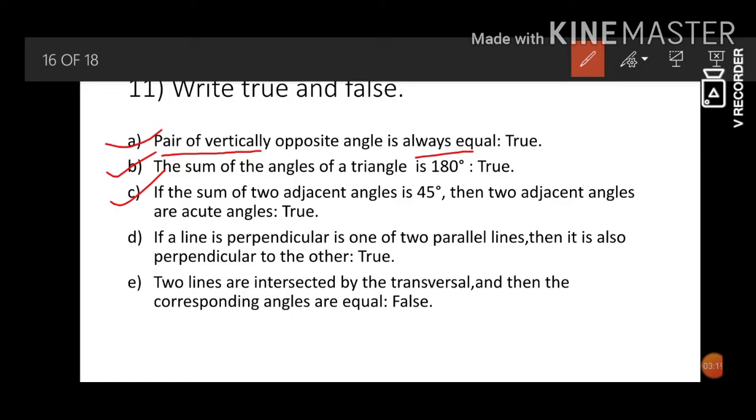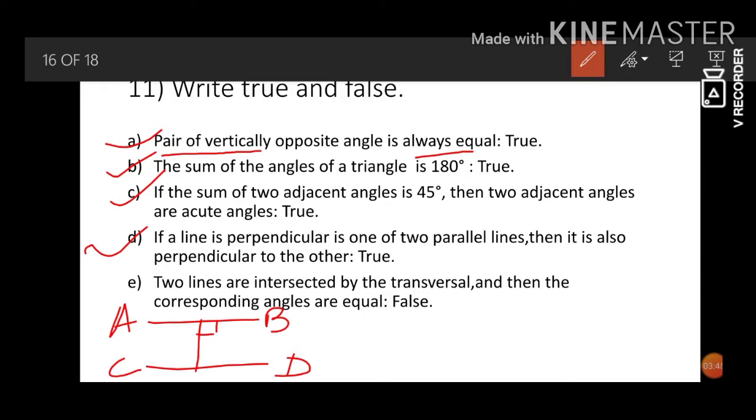If a line is perpendicular to one of two parallel lines, then it is also perpendicular to the other. Suppose we have lines AB and CD. The line EF is perpendicular to AB. So we can say the line EF is also perpendicular to CD. So our statement is true.